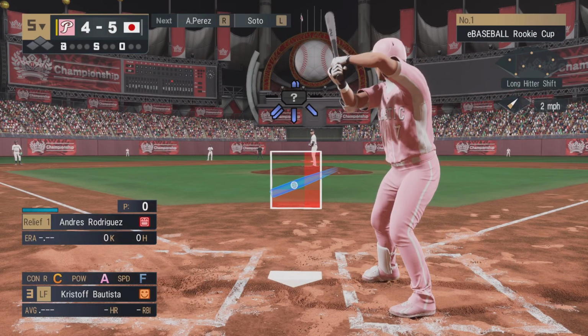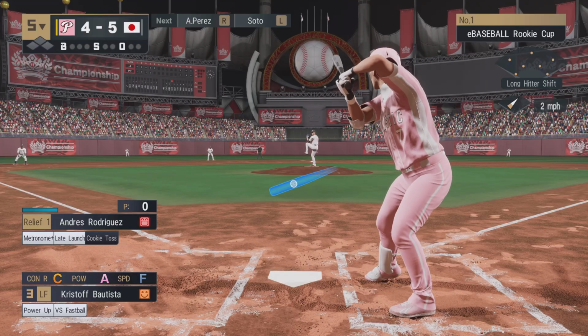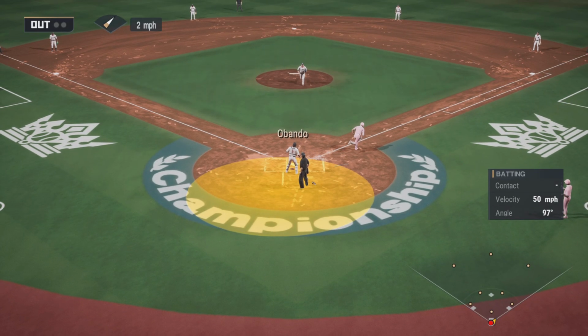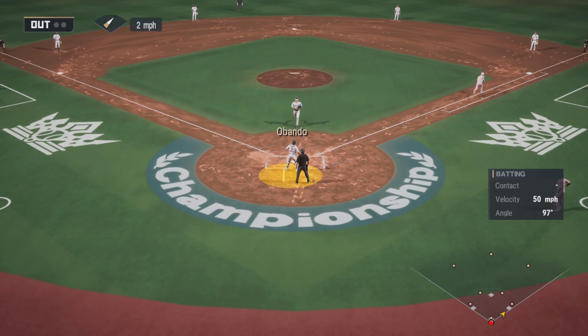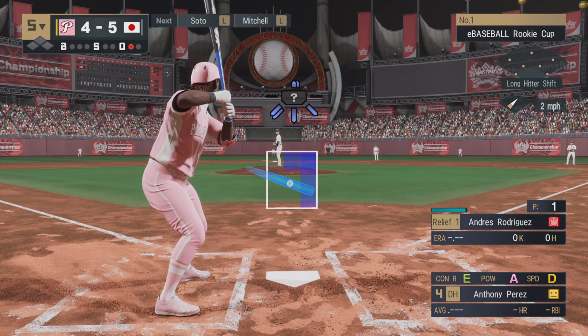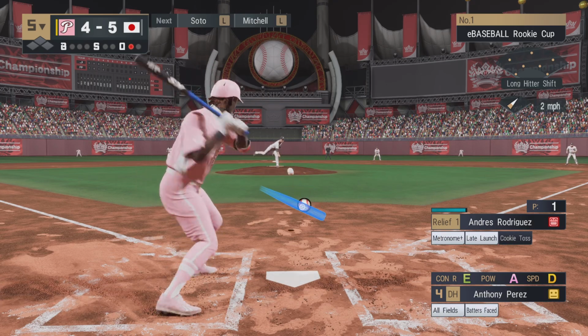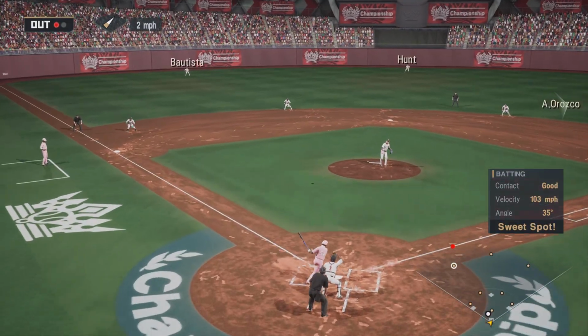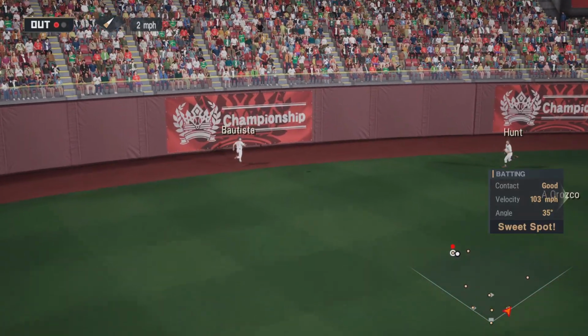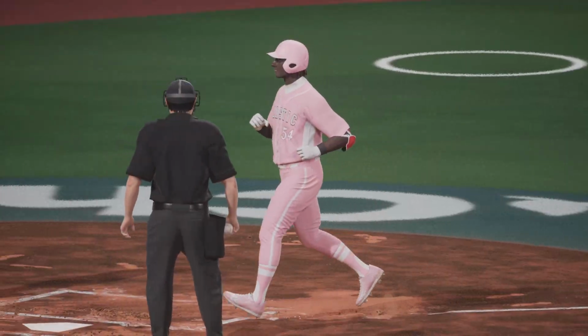Up to bat comes Christoph Bautista. He's having a multi-hit game, 2 for 2, including a home run. The U.S. Nationals are 1 run behind as we head into the bottom of the 9th. Up now is their DH, Anthony Perez. He flied out to center field and he's hit hard to tie. Going back. That baby is out of here. It's over.